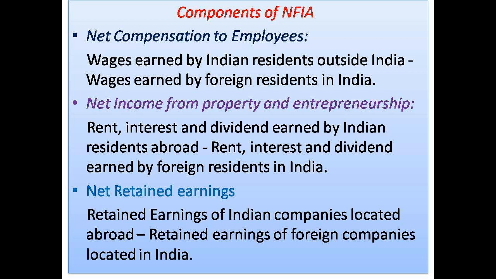Parts of NFIA. First one is net compensation of employees. See, Indians, normal residents of India, may work in other countries and earn wages. And foreign residents will work in India and earn income. The difference between these two we call net compensation to employees. So net compensation to employees is equal to wages earned by Indians outside India minus wages earned by foreigners inside India.